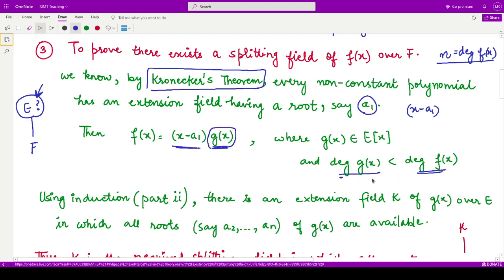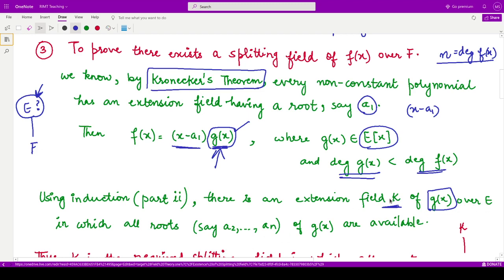This is in accordance with the division algorithm, and this polynomial would belong to this extension field. So now we can use the induction hypothesis on g(x), which states that there would be some field K in which we have all the roots of this polynomial g(x) over E.